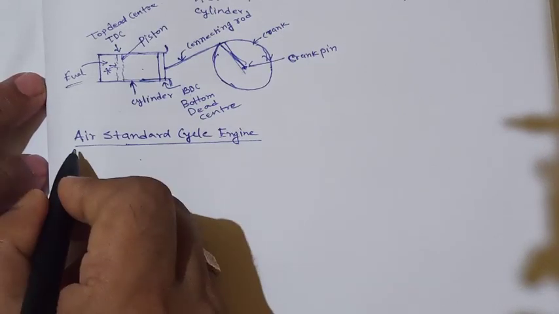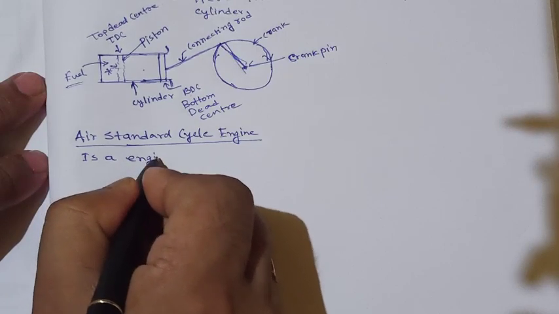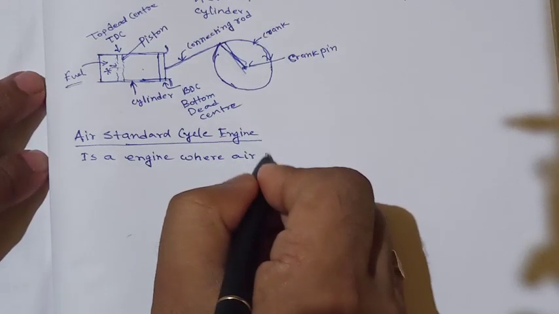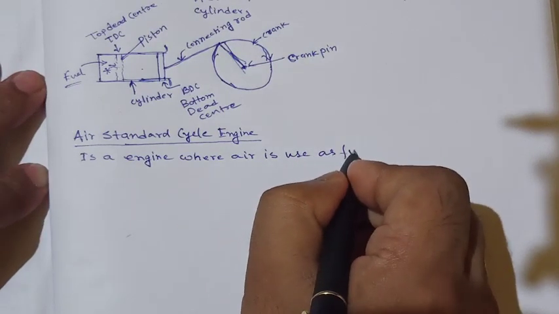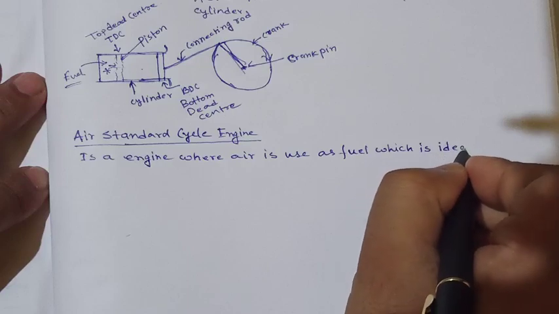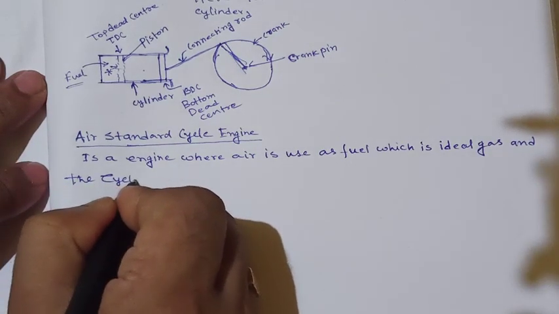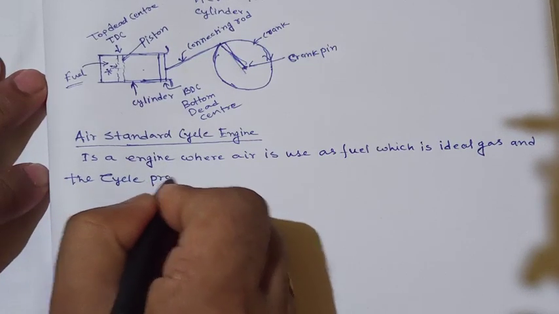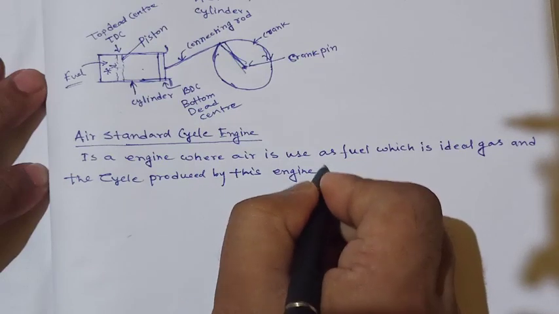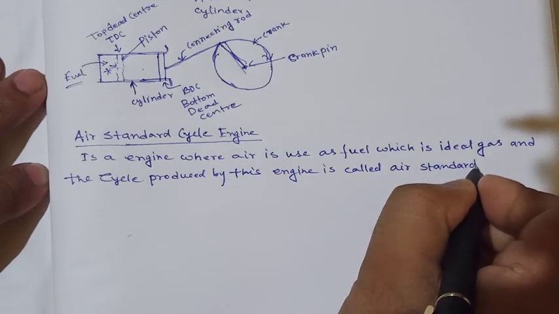So an air standard cycle engine is an engine where air, which is an ideal gas, is used as the working fluid, and the cycle produced by this engine is called the air standard cycle.